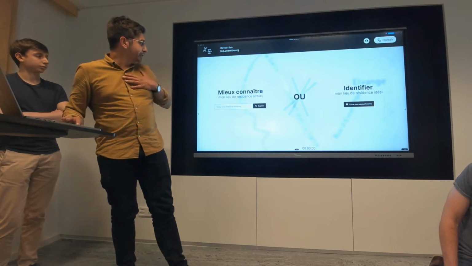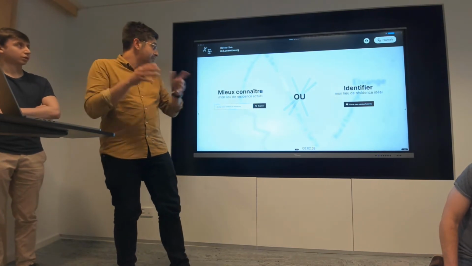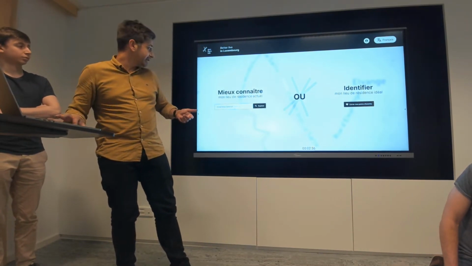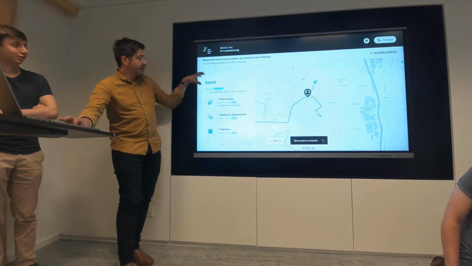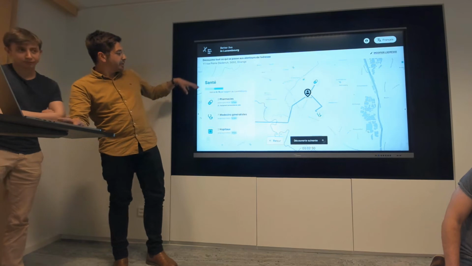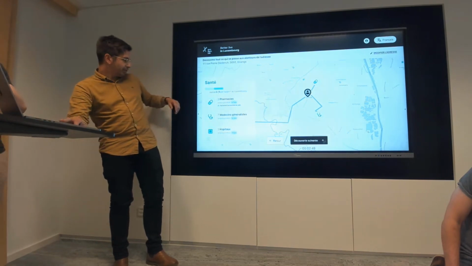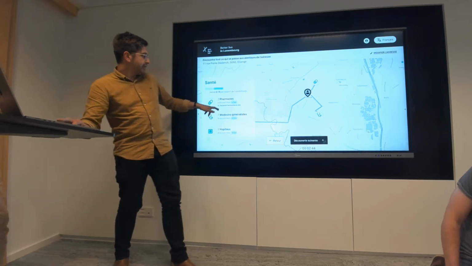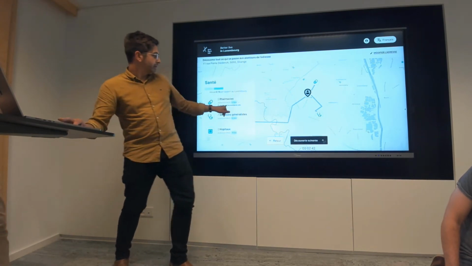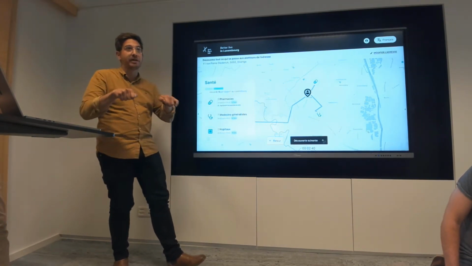So you enter your address, because sometimes you live in a place and you don't know exactly everything. And here you can explore and see everything that is happening. It's about health, if you want to complete. Health, so pharmacy, medicine, and it says you can go by bike because it's less than 5 kilometers.